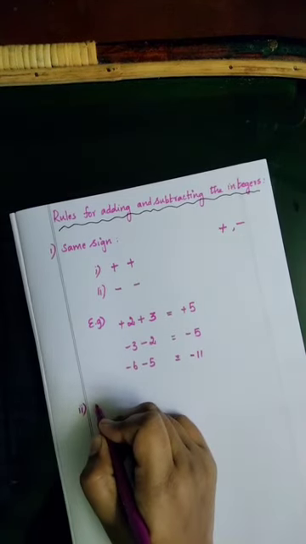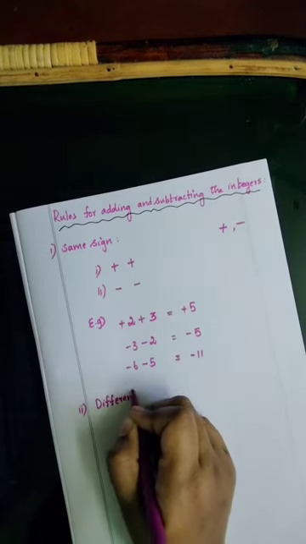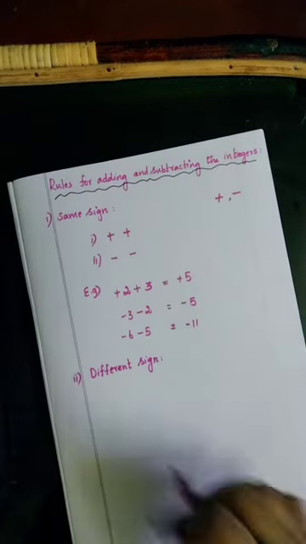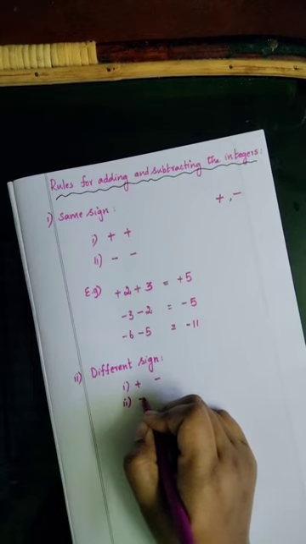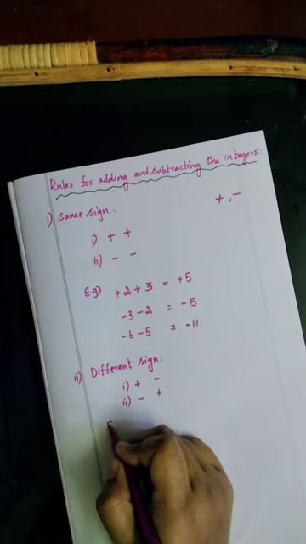Second type is different sign. Different sign means plus minus, otherwise minus plus. See one example.